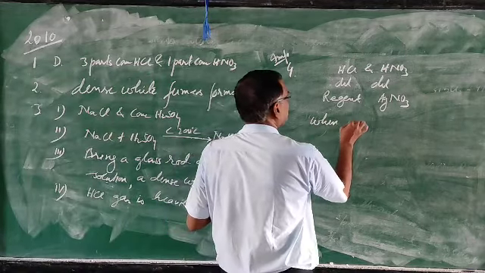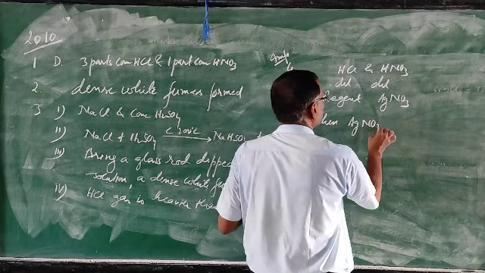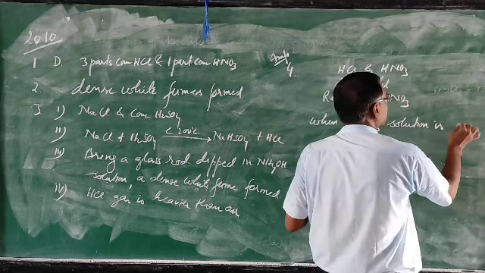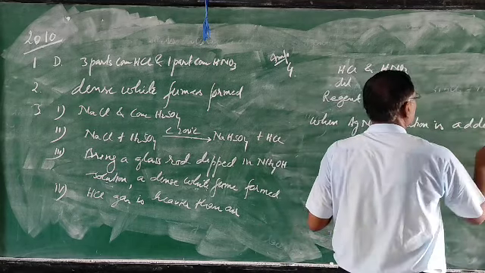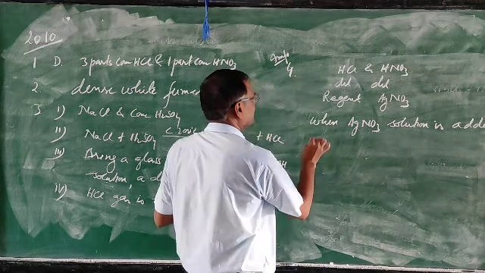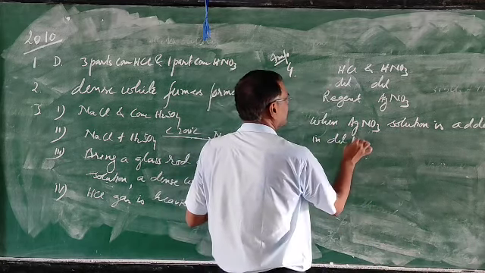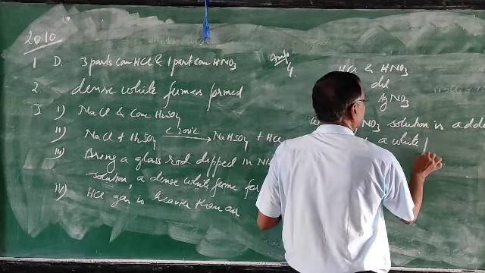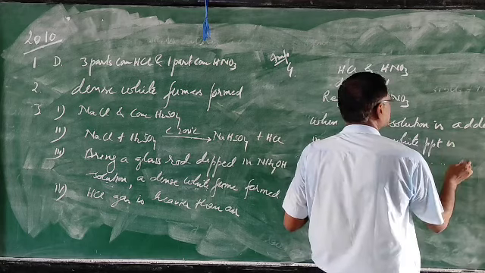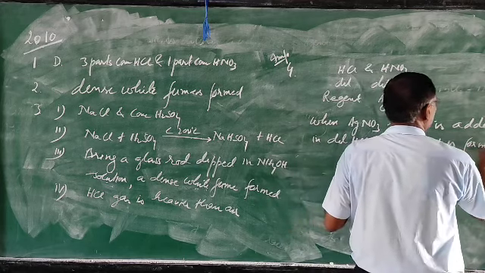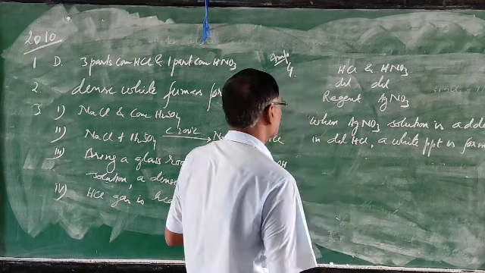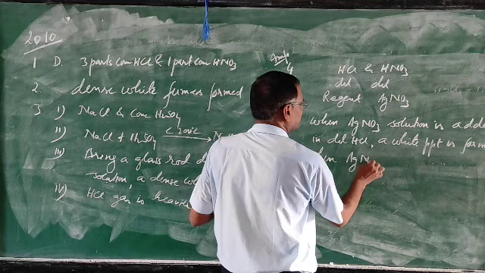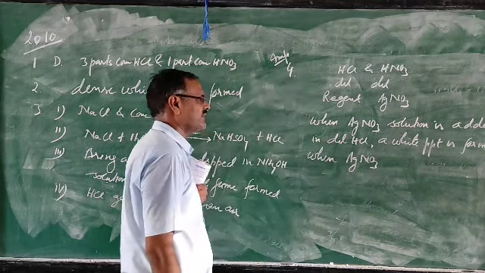Equation is not required. We give the marks on the statement. When silver nitrate solution is added to dilute hydrochloric acid, a white precipitate is formed. You must use the same reagent; you cannot use two different reagents, otherwise the mark will not be given.